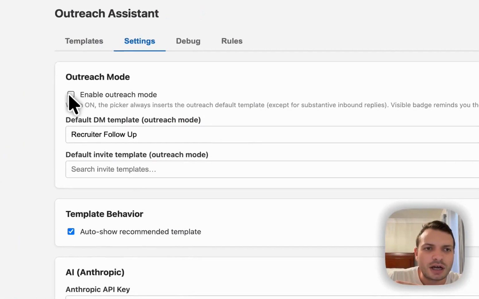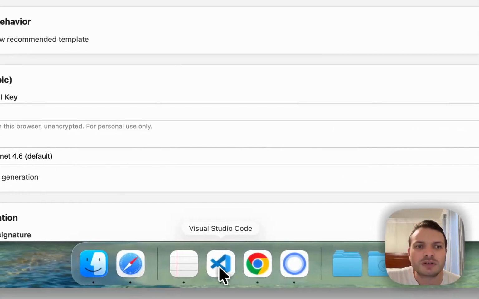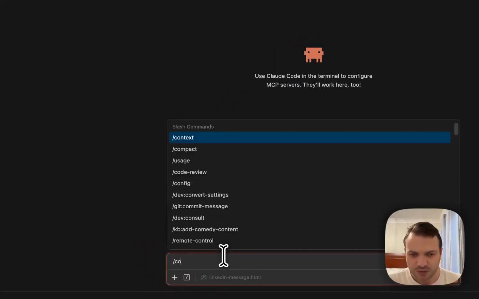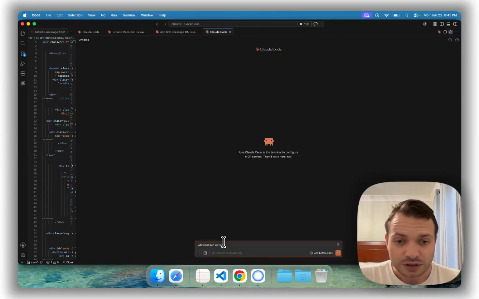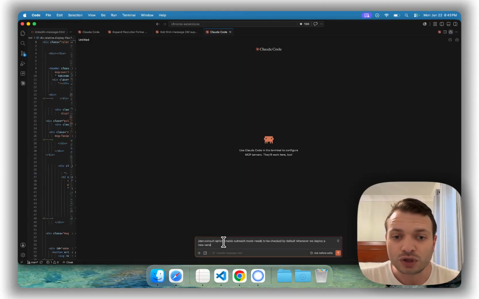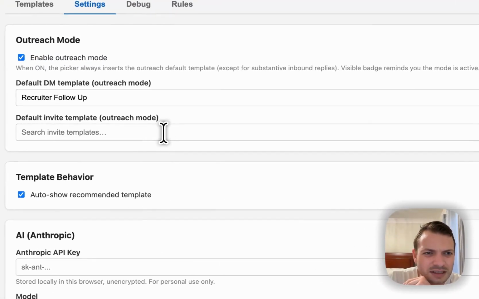Again, enable outreach mode. I need this to actually be enabled by default. And there's a way to preload it, but I have to, let me go do another, again, remember, new session, option needs to be checked by default whenever we deploy a new version of the Chrome extension. Let me see if there are other settings that it's not.